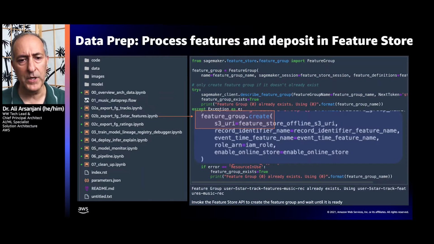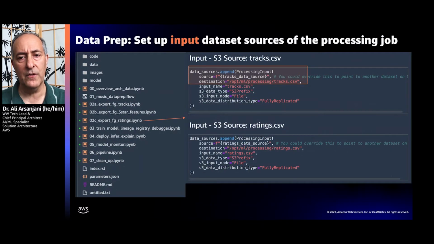So what we need to do is create a feature group and provide the information so that a feature group is created inside a feature store and then ingest the feature store components into it. In order to do so, we will basically define what the input dataset sources are for the processing job that is going to be processing the input features and depositing them into the feature store.